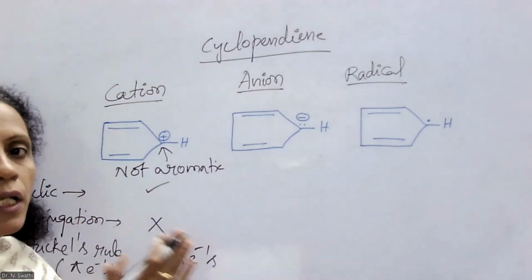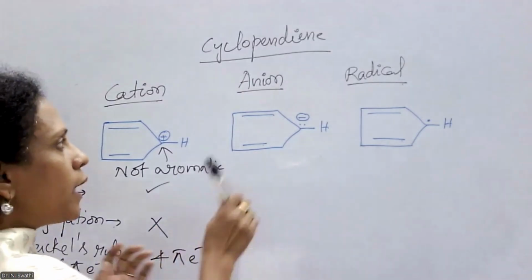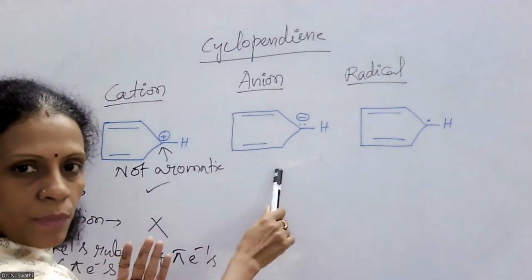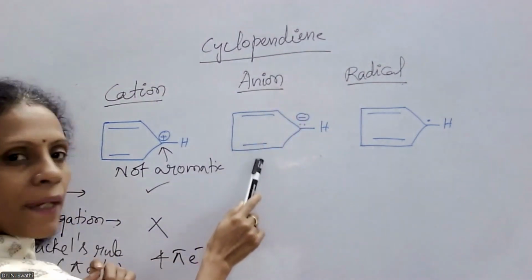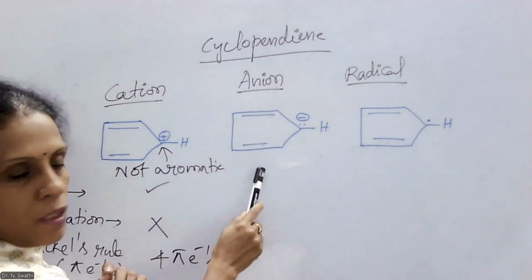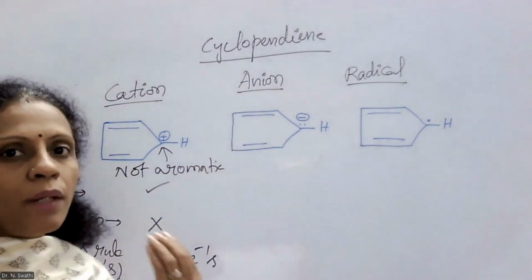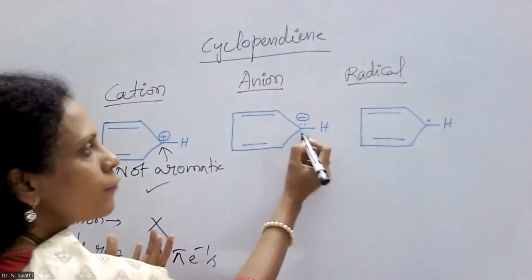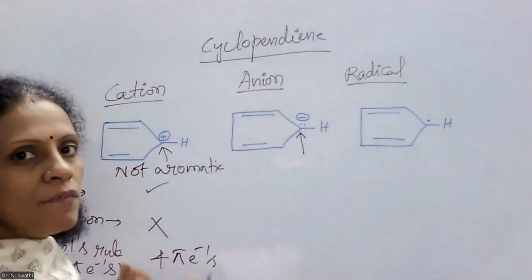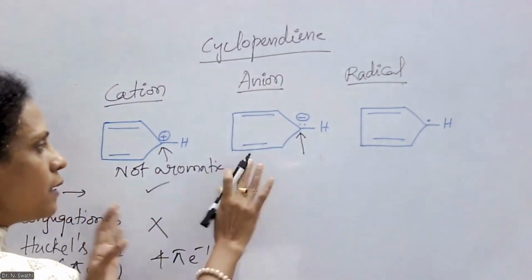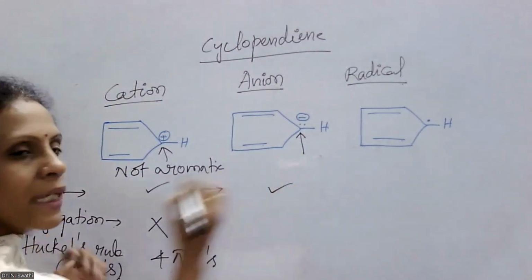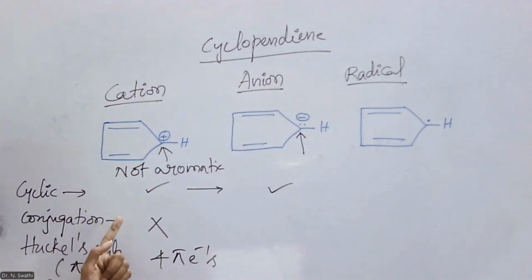Now let's see the case of the cyclopentadiene anion. Again, the same cyclic system with 5 carbons has been written here, and it is also a diene, so we kept double bonds at alternative positions. But it is an anion. That means one extra pair of electrons will be there on the 5th carbon, due to which we have given this carbon a negative sign. Now this molecule is cyclic, so it is also meeting the first criterion.